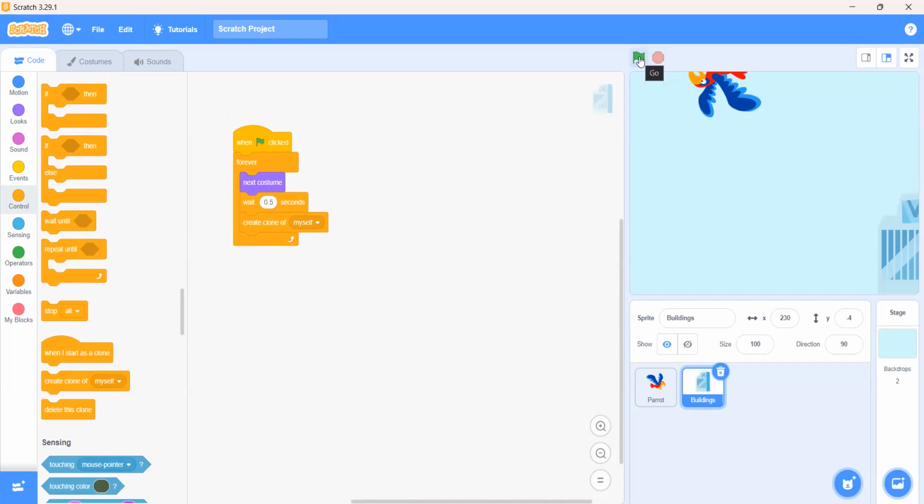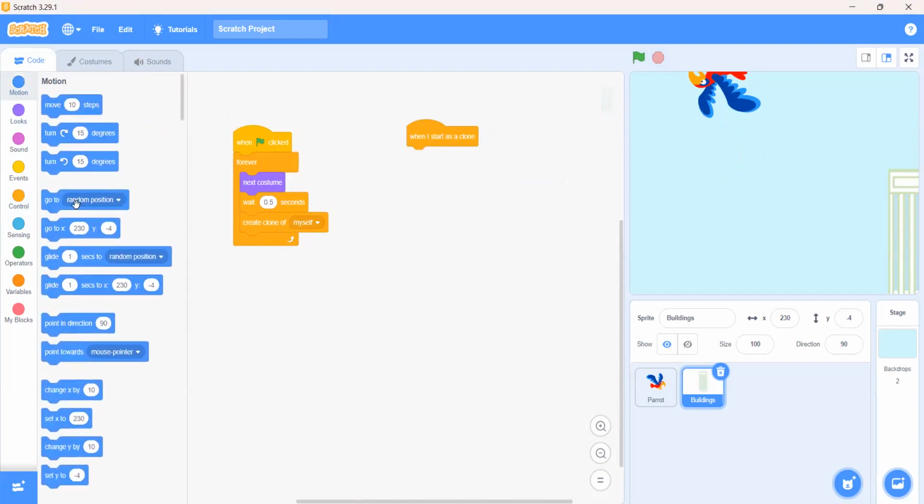Now, if I click on the green flag, you can see that the building is creating the clone, but the clones are not moving towards the left. So we will use this block, when I start as a clone. When this building starts as a clone, first of all, it should use the go to x y block, which is the current position of the buildings.